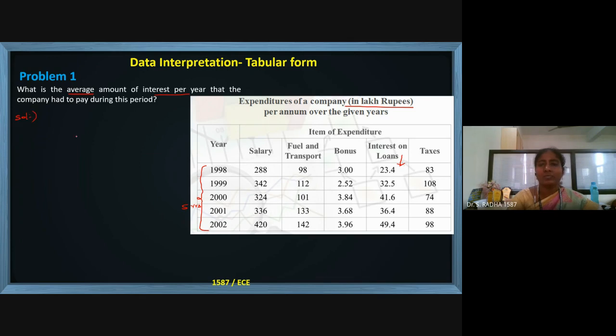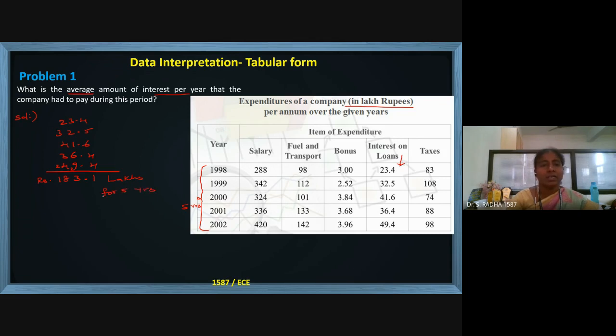First, I will calculate the total interest paid: 23.4, 32.5, 41.6, 36.4, and 49.4. This is 5 years of information. Adding them up, 183.1 lakhs is the interest paid for 5 years.